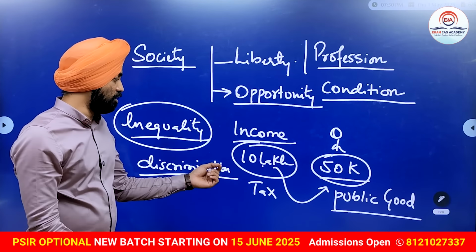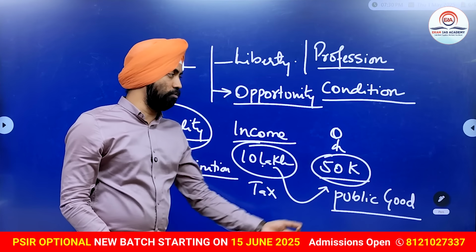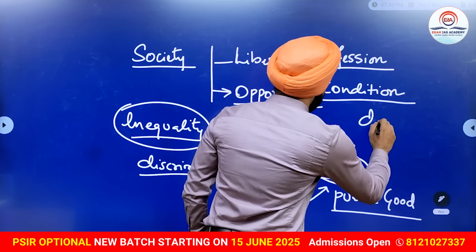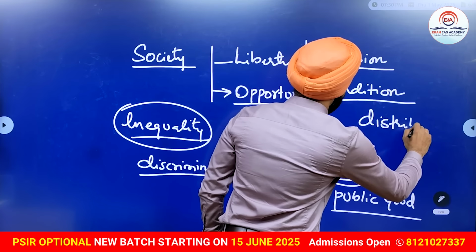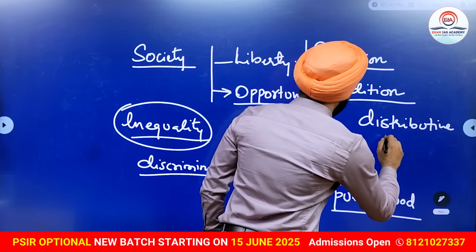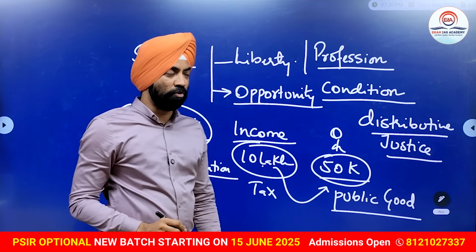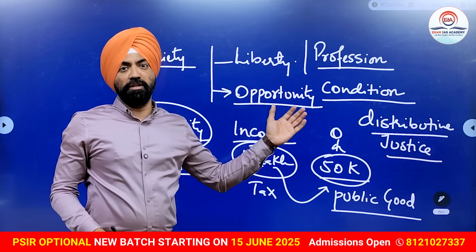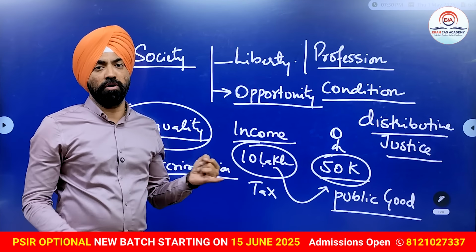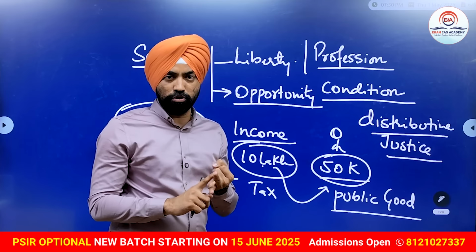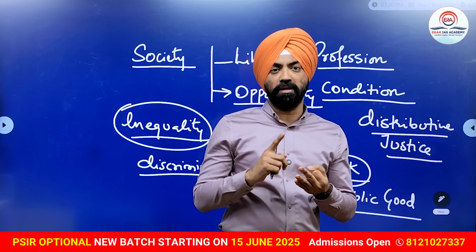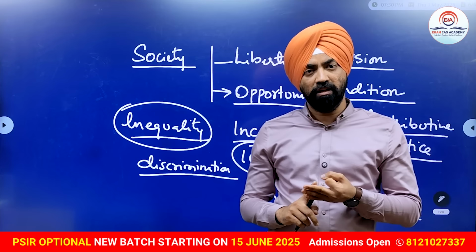This is where he is talking about distributive justice. You would have understood that this is the distributive justice he is trying to give to this society. So this is how John Rawls's theory talks about a fair and just society, also bringing distributiveness into justice.